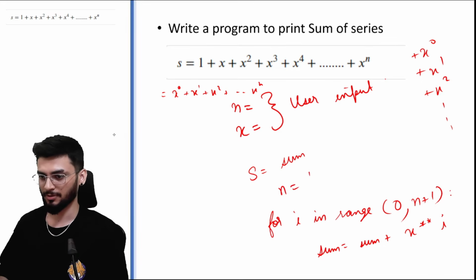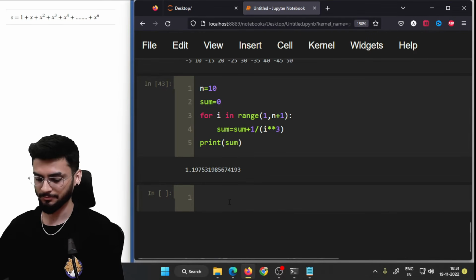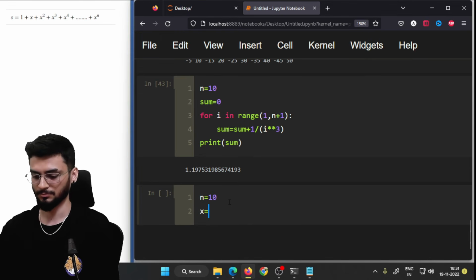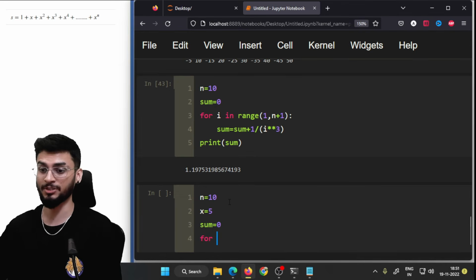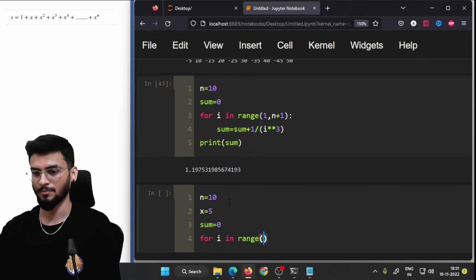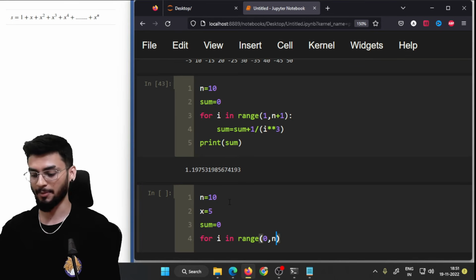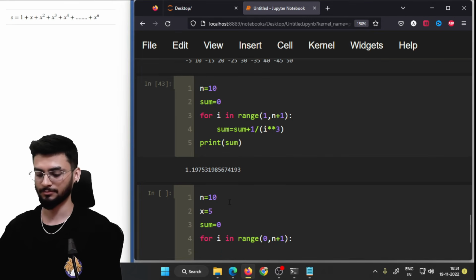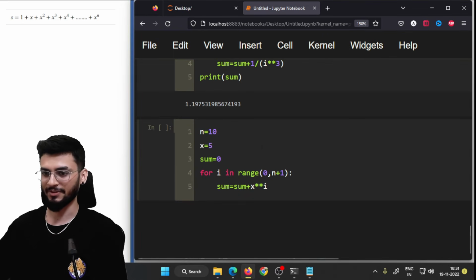We have to input from the user. I'm just taking these values, n is 10 and x is 5. So let's try the program. Also we need to create the sum variable जहाँ पर हम लोग 0 से initialize करते हैं. So for i in range, we have to start from 0 till n plus 1, storing all of the values in the sum variable like this.